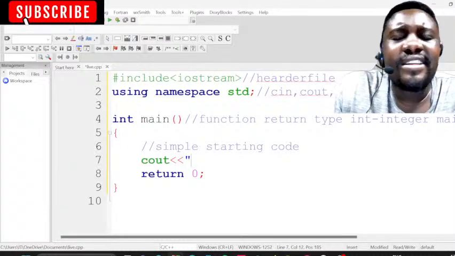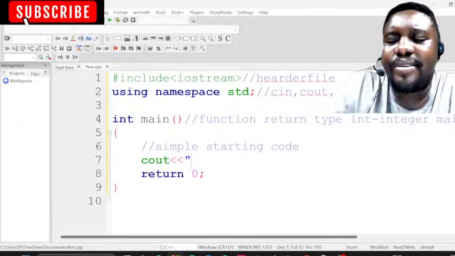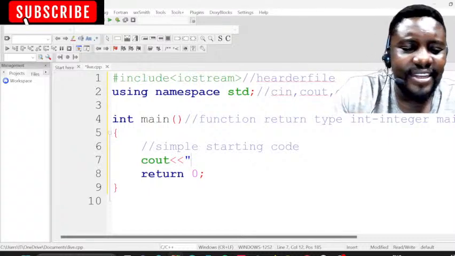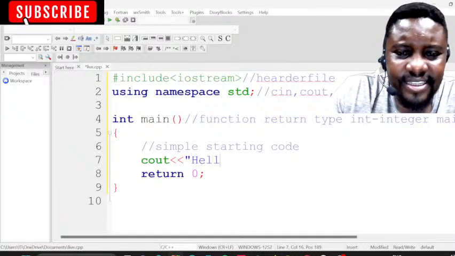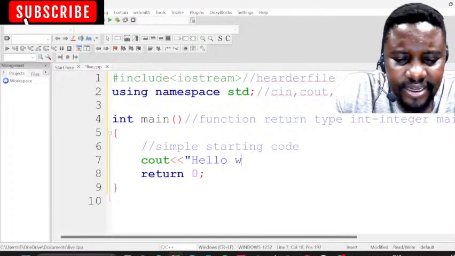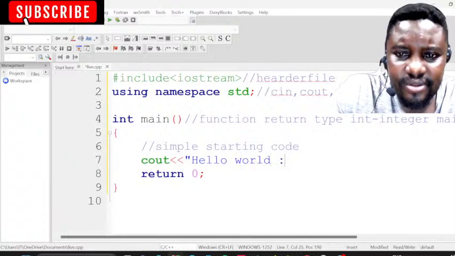So we're just going to write a simple program which everybody loves. I don't know why all people who are doing computer science or programming love this Hello World, but I just know there's a guy, I think it's the first guy, who wrote this. You can research about the history.